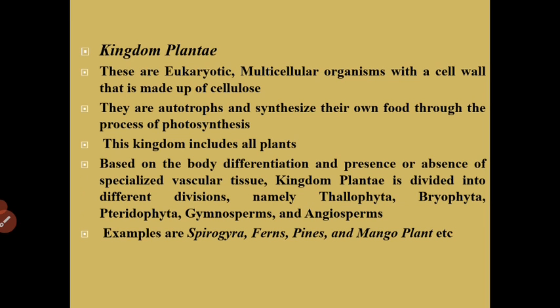Now, these are eukaryotic multicellular organisms with a cell wall that is made up of cellulose. They are autotrophs and synthesize their own food through the process of photosynthesis. This kingdom includes all plants. Based on the body differentiation and presence or absence of specialized vascular tissue, Kingdom Plantae is divided into different divisions like Thallophyta, Bryophyta, Pteridophyta, Gymnosperms and Angiosperms. Examples: Spirogyra, ferns, pines and mango plant.